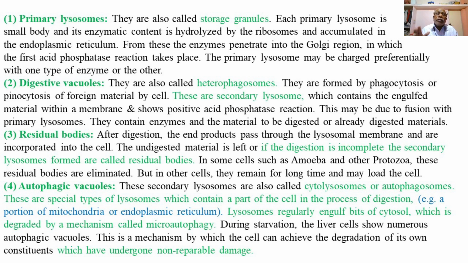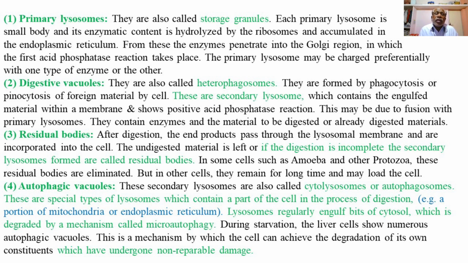After the digestion, the end products in a digestive vacuole, or in the heterophagosome, or in the secondary lysosome, pass through the lysosomal membrane and are incorporated into the cell. So after the process of digestion taking place in the heterophagosome or the digestive vacuole, the digested materials will pass out through the lysosomal membrane